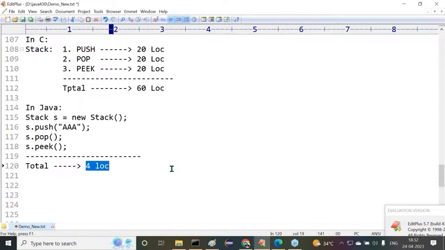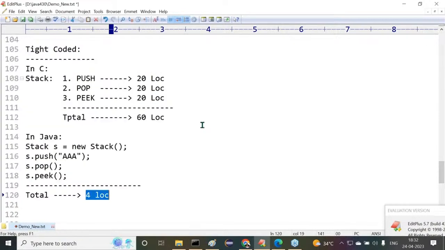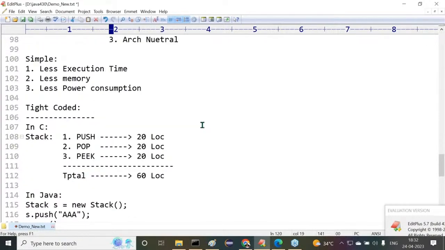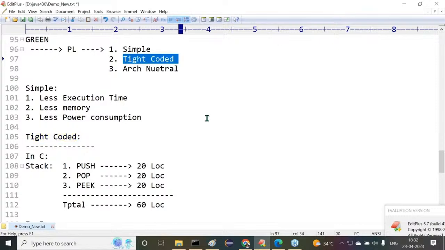Now tell me, C programming language and Java, two examples I have taken. Which programming language is a tight coded programming language? Obviously Java. Java is a tight coded programming language, but C is a loose coded programming language. Why? Because C takes more instructions to perform a particular operation, but Java takes fewer instructions to perform the same operation. So that's the meaning of tight coded programming language.